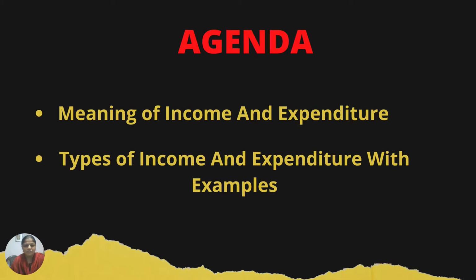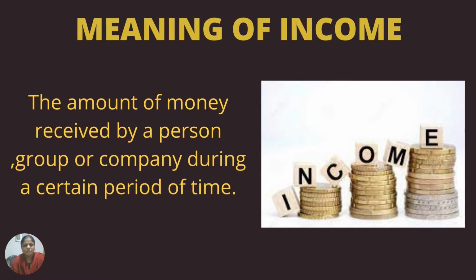The agenda of the lecture is the meaning of income and expenditure, and second, the types of income and expenditure with their examples. Let us see the meaning of income. The amount of money received by a person, group or company during a certain period of time is known as income. We earn money through salary, rent received, and interest received. These are examples of income.